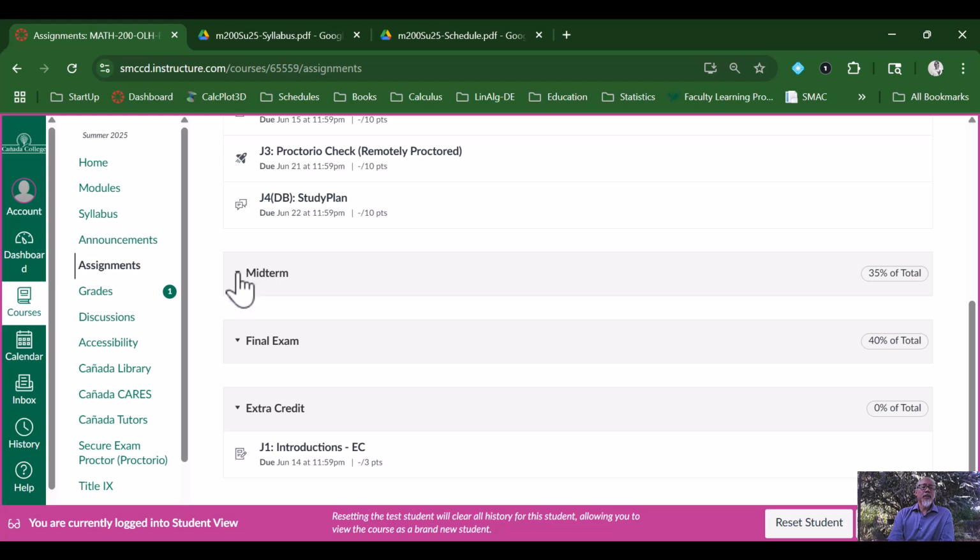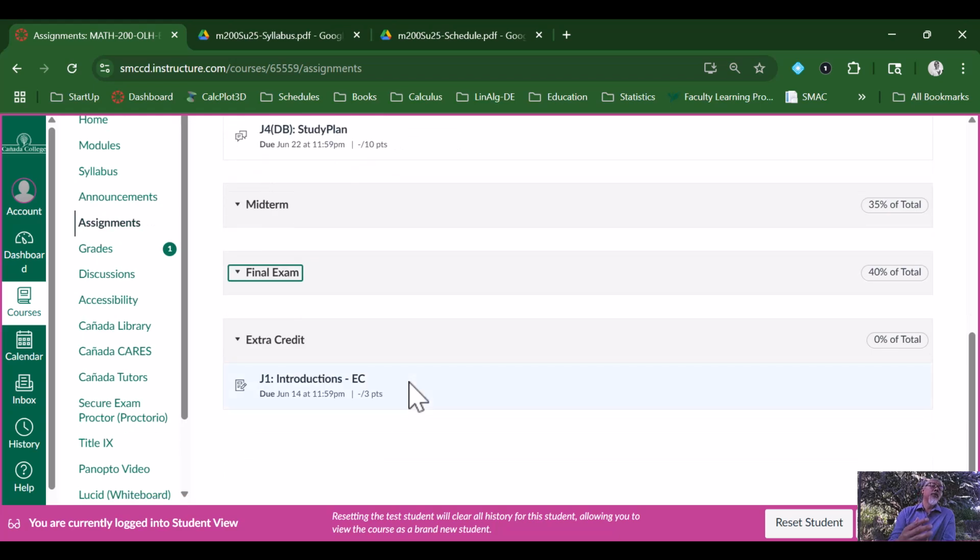Okay, our midterm and finals aren't posted yet, so they will be listed here. And we do have extra credit on top of the regular check-in quizzes. I encourage you to do them. And this one is related to the first journal assignment. So you have to do the first journal assignment. And then once you've completed that, if you're interested in doing more extra credit, you can do it here.